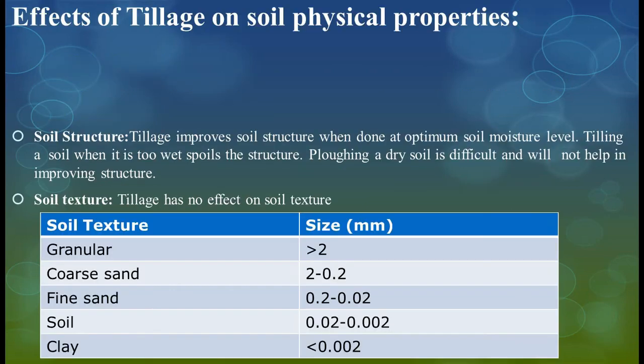Okay, friends, these are the effects of tillage on soil physical properties. Soil structure, friends. What happens if we do tillage to the soil? Tillage improves soil structure when done at the optimum soil moisture level. Tilling a soil when it is too wet spoils the structure. Plowing in a dry soil is difficult and will not help in improving structure. Okay, friends, soil texture: tillage has no effect on the soil texture.